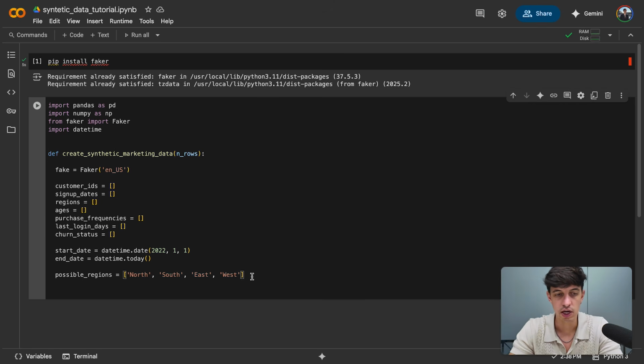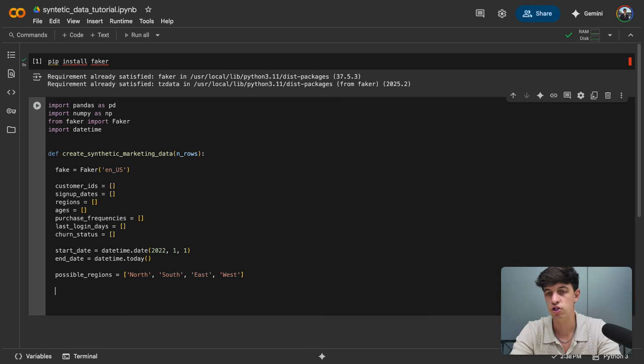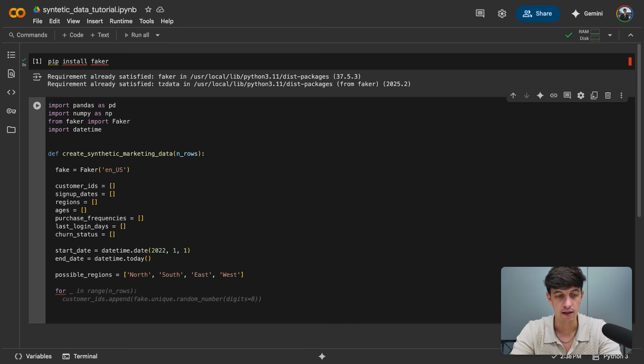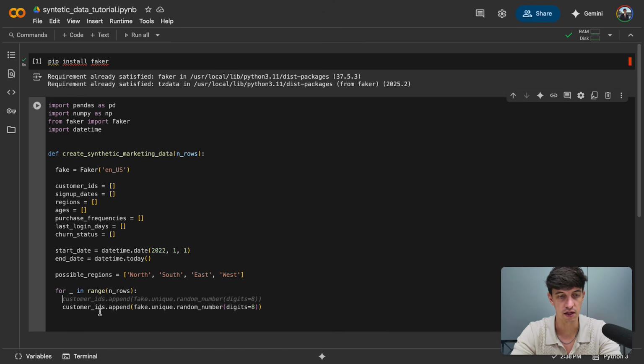Now, to generate the different rows that we're going to insert in our synthetic data set, I'm going to use a loop that will generate a single record of data for each customer. So what I'm going to do here is for, and again, I'm going to follow what Google Colab is telling me. So for underscore in range, and we are going to have in brackets a number of rows for the customer IDs, right? So first of all, we're going to work with the customer IDs.